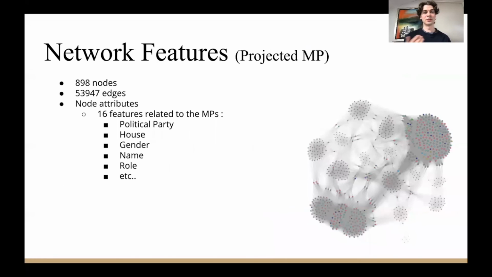Then further on to the network features, in the projected graph, which we will focus on, we have approximately 900 nodes and 50,000 edges. And the node attributes are the same as presented earlier, but I have highlighted some of the more important ones, such as the political party, the house, the gender, the name, etc.